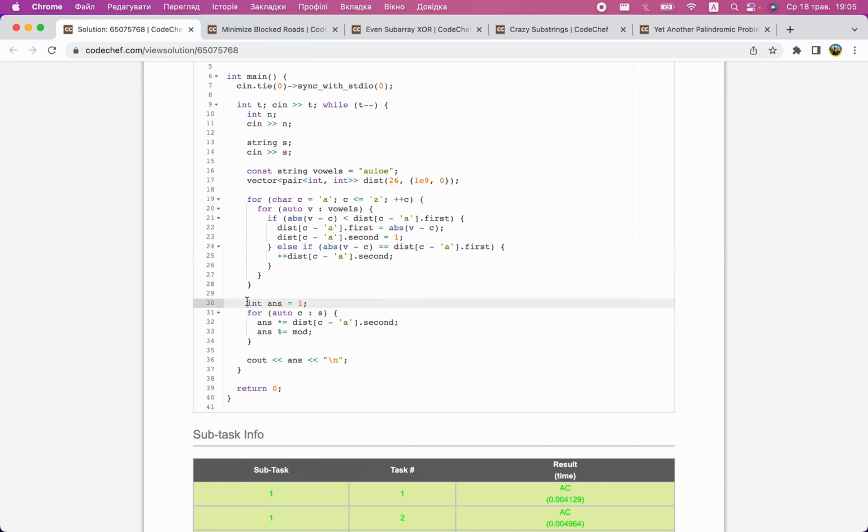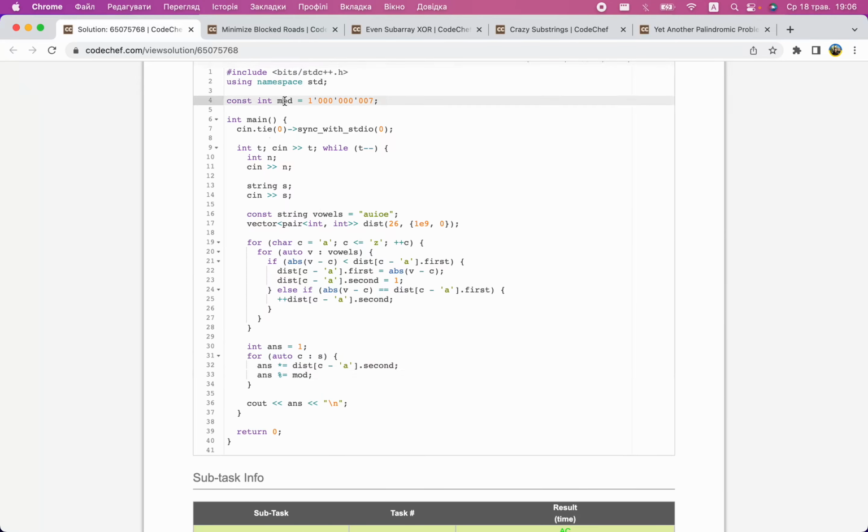And then the answer is obviously a product by the product rule, because changes of different characters are independent. So you just multiply by however many closest vowels the current character has, and you need to mod, because the answer is a power of 2, since all values are either 2 or 1. But it can be a large power of 2, so you need to mod.